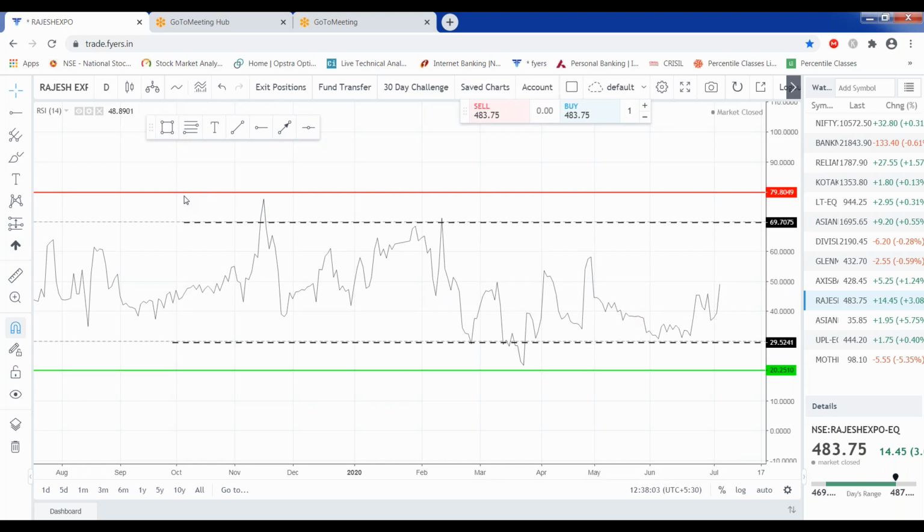Now whenever a stock goes above 70 and it is touching the area of 80, please always be cautious, because this is the zone where a sell-off can happen. Now as you can see, the stock has moved above this 70 and the stock has moved on an upside.